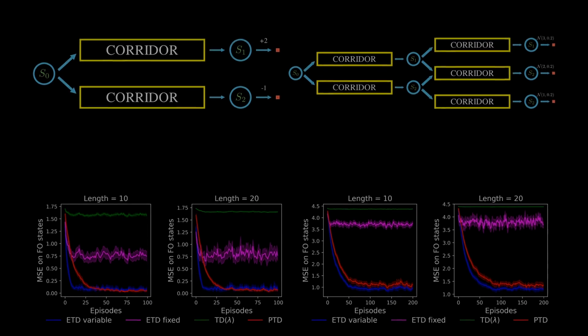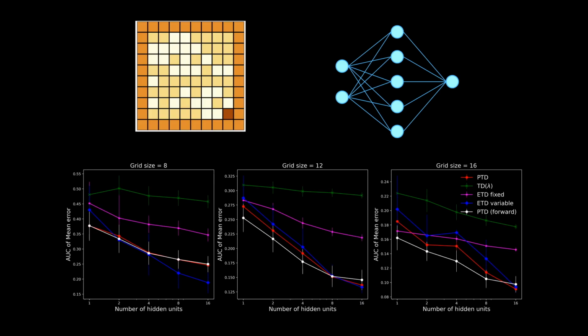Finally, we consider a grid task, a slightly more complex environment than the chain tasks, with a neural network as a function approximator. Unsurprisingly, our observations remain the same. PTD and ETD adaptive continued to thrive when the grid size was increased and when the capacity of the function approximator was decreased.